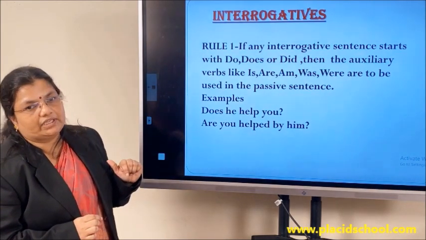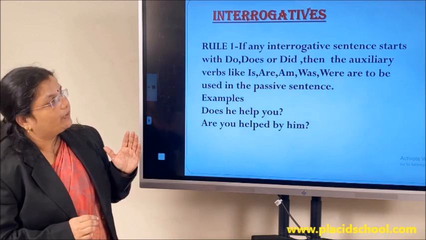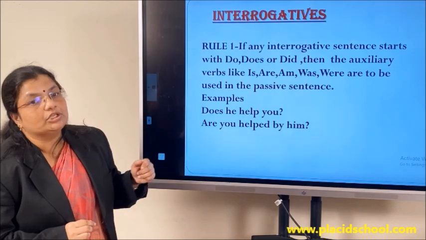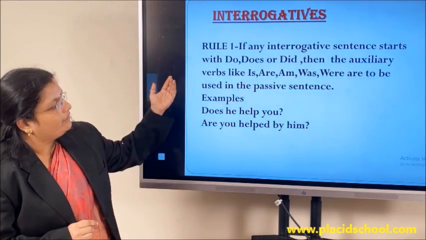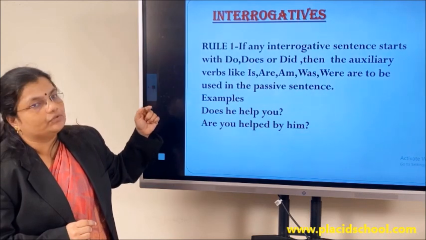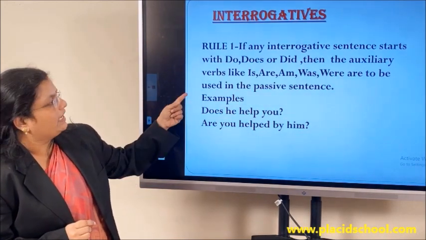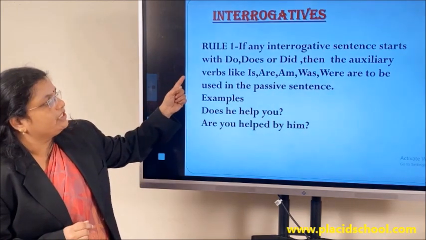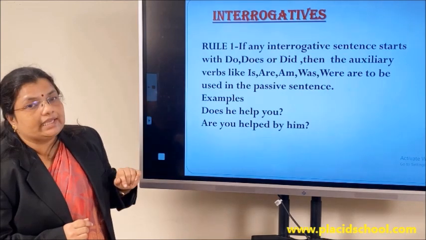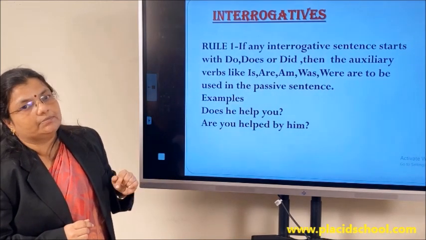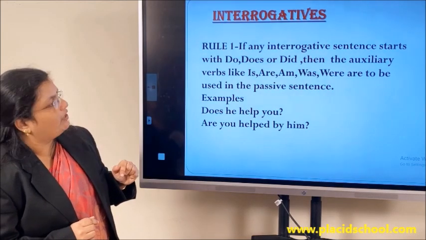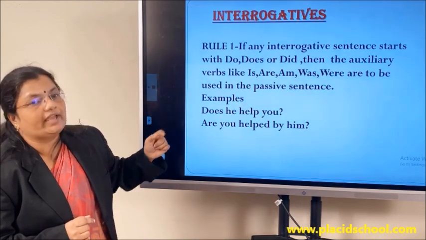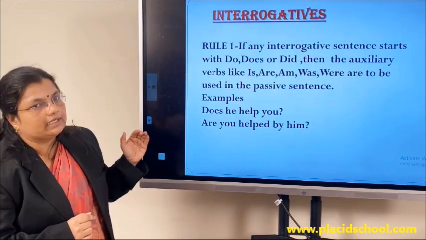If an interrogative sentence starts with the primary auxiliary like do, does or did, let me tell you, do, does or did don't have a passive form. So when we change that to passive voice, we have to bring in the be verbs. The other auxiliaries like is, are or am are for present tense. We know that. So if we are getting do or does, we have to bring in is, are or am depending on the number of the subject to the beginning of the passive form. If it is did, we would know that it is in past tense. So depending on that, we have to use was or were in the passive form.